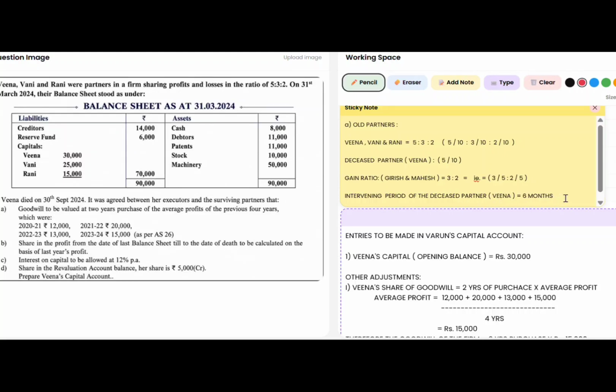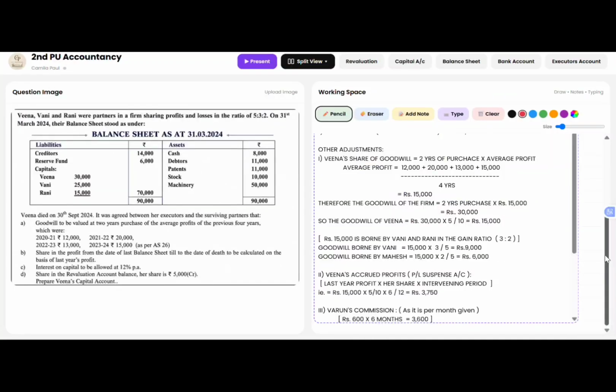Now, as per the adjustments, first let's see the calculation of each and every adjustment. The first adjustment is the goodwill. As per the adjustments given here, they have asked us to calculate the goodwill for 2 years' purchase of the average profits, and the 4 years' profits are given to us. So here we have to calculate the goodwill based on the average profit method, which we had already seen in one of the videos.